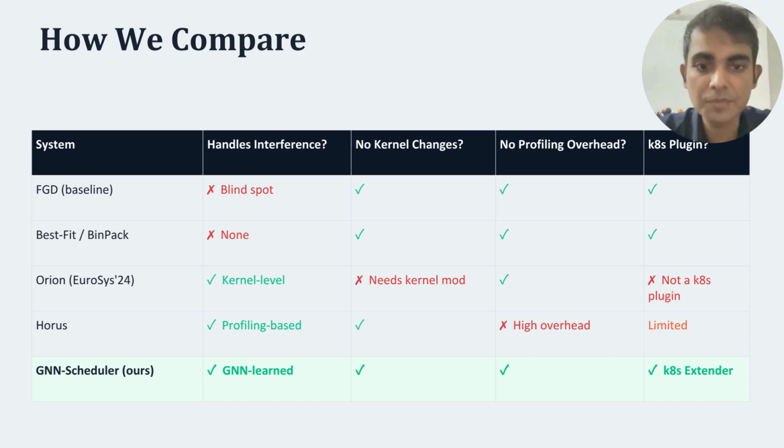Our scheduler predicts interference using a graph neural network while remaining deployable as a standard Kubernetes scheduler extension. Rather than replacing existing schedulers, we enhance them by adding an intelligence layer that allows better placement decisions without changing the operating system.